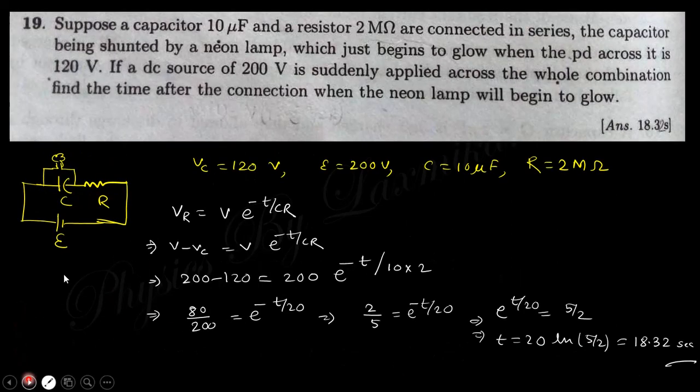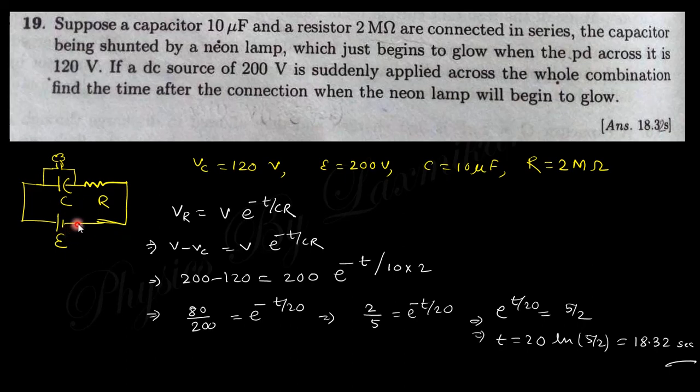Next one, suppose a capacitor of 10 microfarad and a resistance of 2 mega ohm are connected in series. The capacitor is being shunted by a neon lamp. There is a neon lamp. It will glow when the potential across it is 120 volt, that is, when the voltage difference across this capacitor is 120 volt. If a DC source of 200 volt is suddenly applied across the whole combination, find the time taken for the neon to glow.